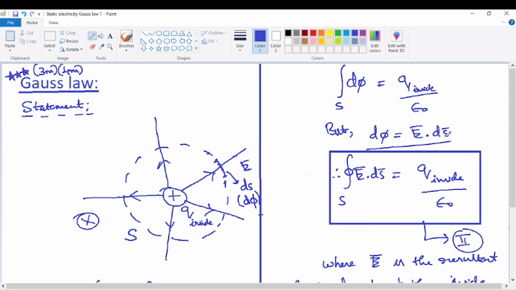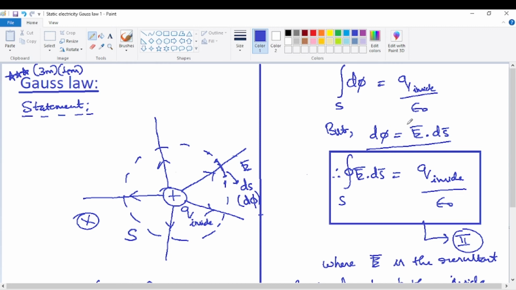E ds cos theta, where E is 1 by 4 pi epsilon naught q by r square. So it will be ds cos theta by r square. It's ds perpendicular by r square. Ds perpendicular is nothing but the perpendicular component of area. So ds perpendicular by r square. Just observe the cursor compulsorily. Ds perpendicular by r square is nothing but the solid angle.